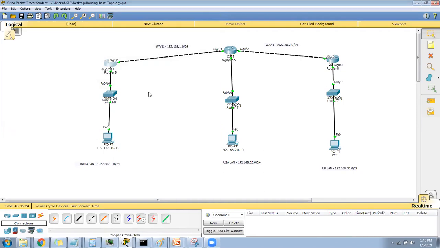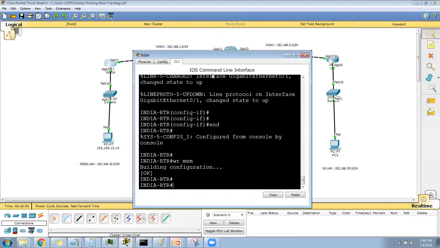Okay. So we have India, this one is the USA, and this is UK. Okay, now we all are good. So now let's try the static routing. So static routing, now see here.